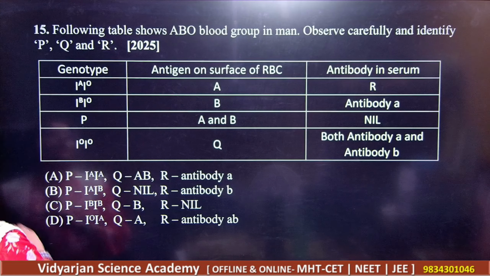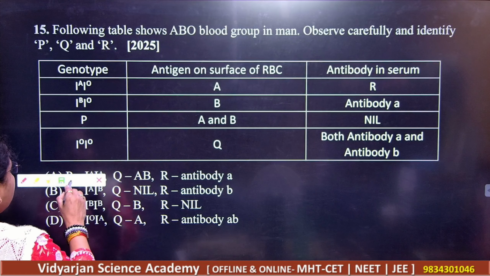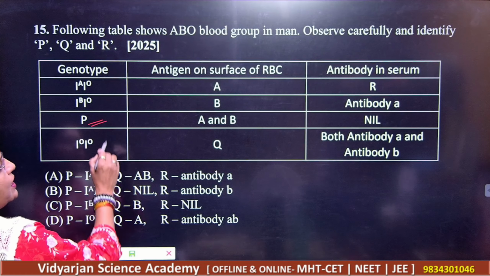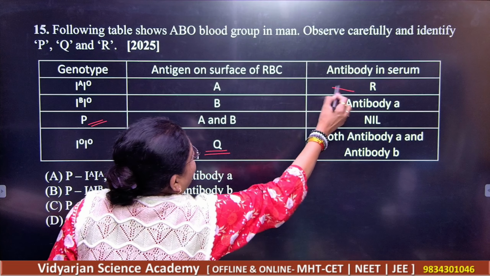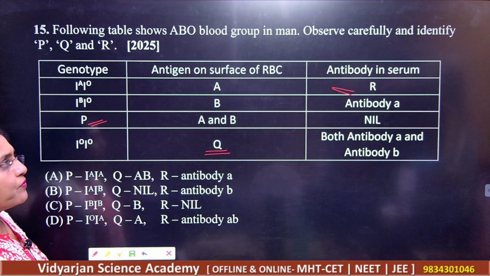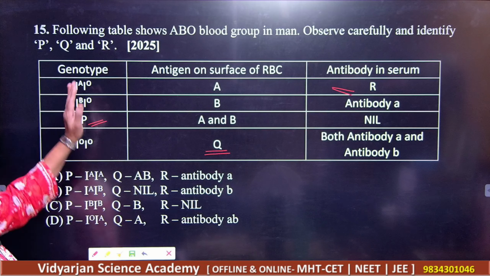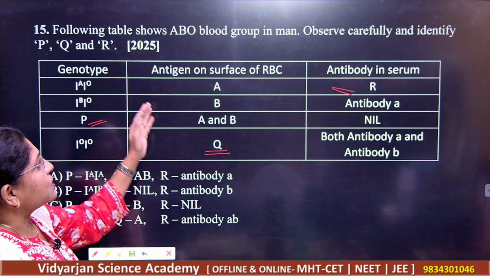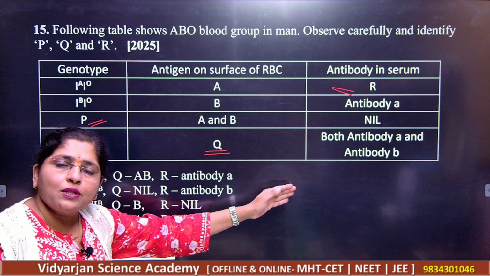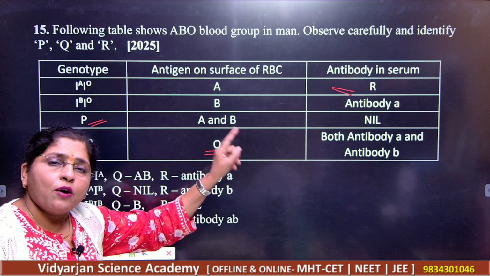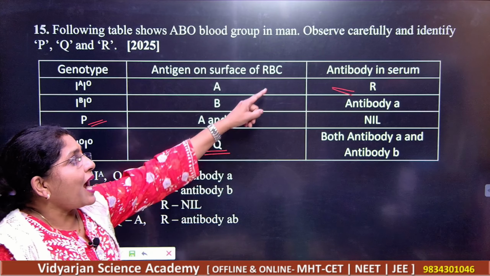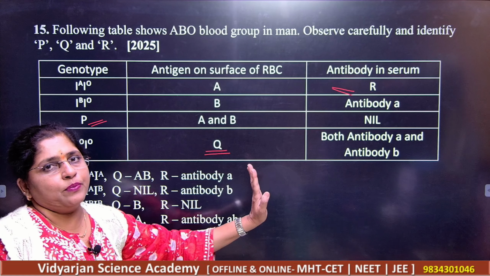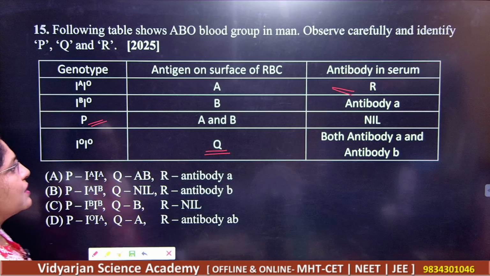Next question, you are supposed to find out what P, Q and R are. This question is related to the genotype of the blood group. This question gives you the antigens on the surface of RBCs of that particular blood group and the antibody in the serum. Got it? So let us see what that is.